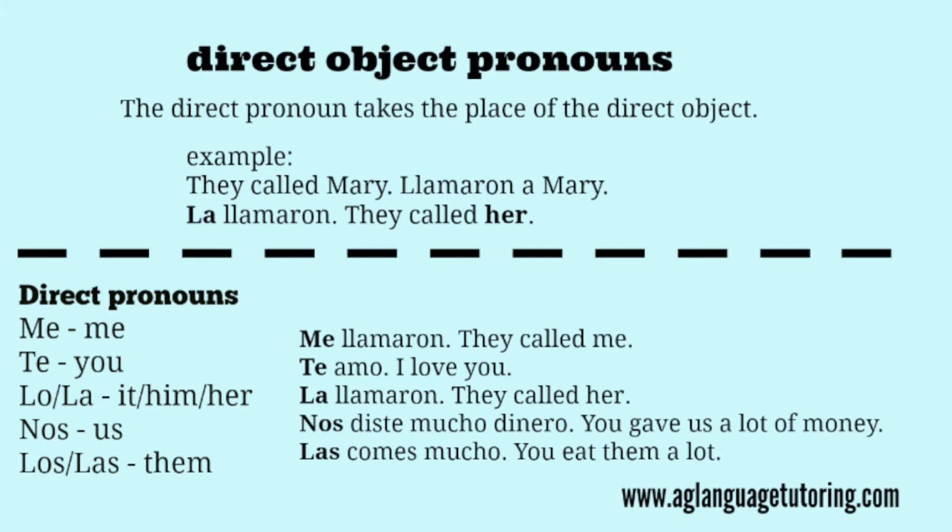This one could be indirect or direct. I personally believe that nos, nos diste, you gave us, I think that's a direct object pronoun, but I've found also online that they're saying it's indirect as well, but it doesn't matter, people. At the end of the day, nos diste mucho dinero still translates to you gave us a lot of money. So whether it's direct or indirect, all this grammar stuff, I'm sorry, whether it's either one, it doesn't matter. The translation is still, you gave us, okay? So that one really isn't the problem anyway. We're here to learn about lo versus la and le. The other ones are pretty much easy to catch on to.